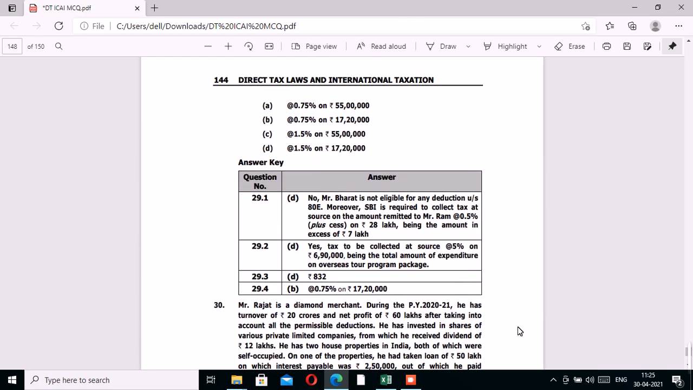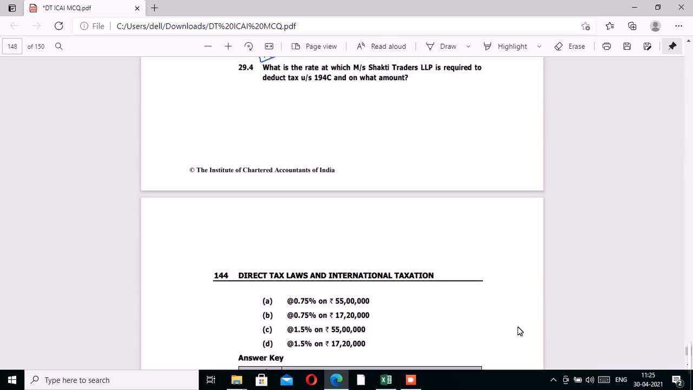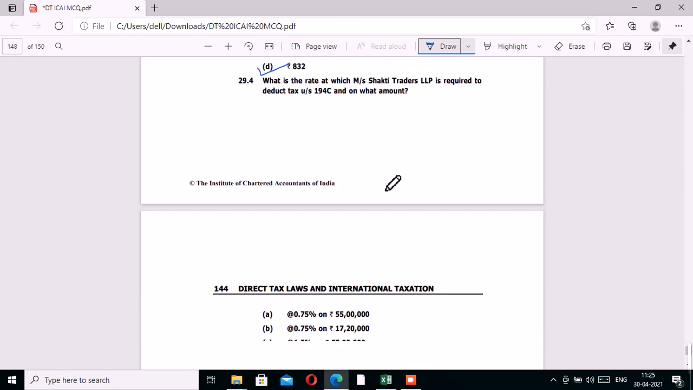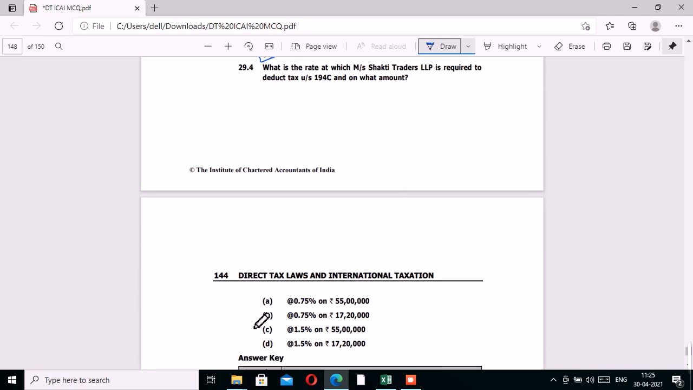In this case, they haven't asked the exact amount. So we just have to take 3/4 into 1%, which comes to 0.75%. The value of stitching charges was 17,20,000, and the value of materials would not be considered for the purpose of computing TDS liability. So we have 0.75% of 17,20,000. B is our solution. Okay, so we are done over here.